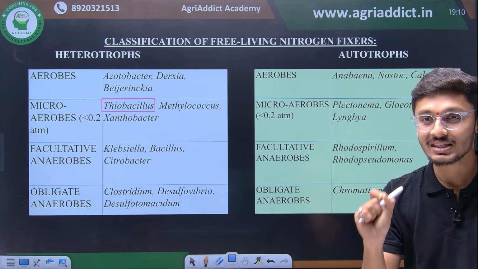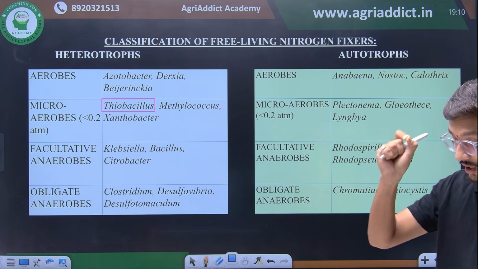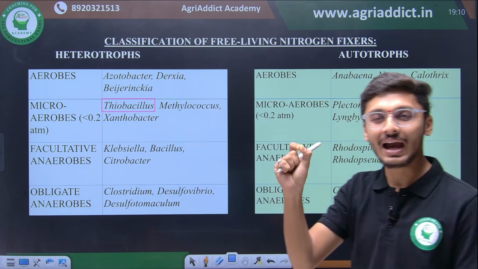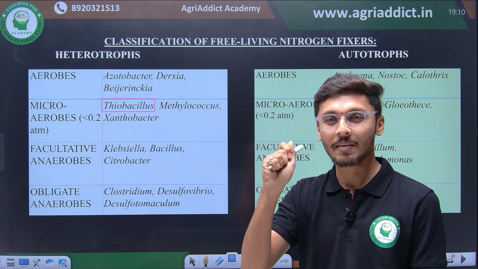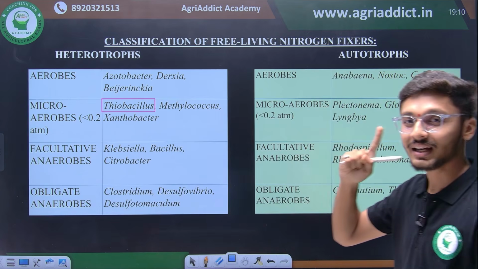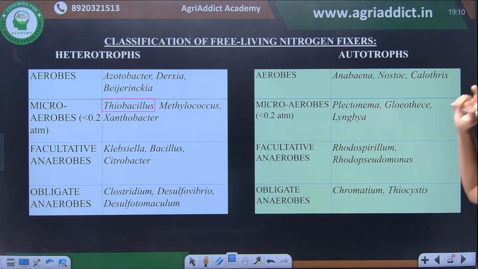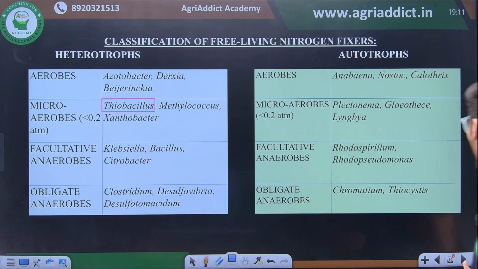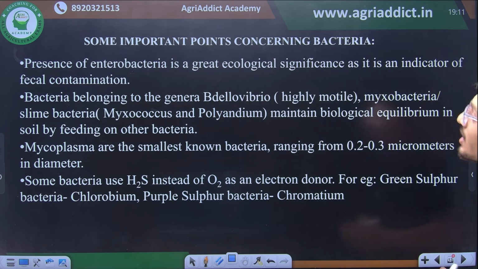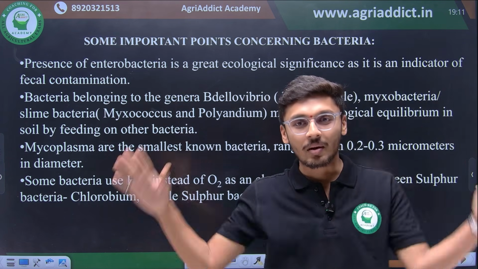So at this stage of preparation जहां से हमें soil biology का एक एक कोना ऐसे छूना है कि बिल्कुल भी हमारा एक भी क्वेश्चन सॉइल बायोलॉजी से एग्जाम में गलत नहीं होना चाहिए. So the correct answer will be obligate anaerobes asked for autotrophic mode of nutrition including free living nitrogen fixation will include Chromatium and Thiocystis. Then moving ahead, we have some important points to sum up regarding bacteria.